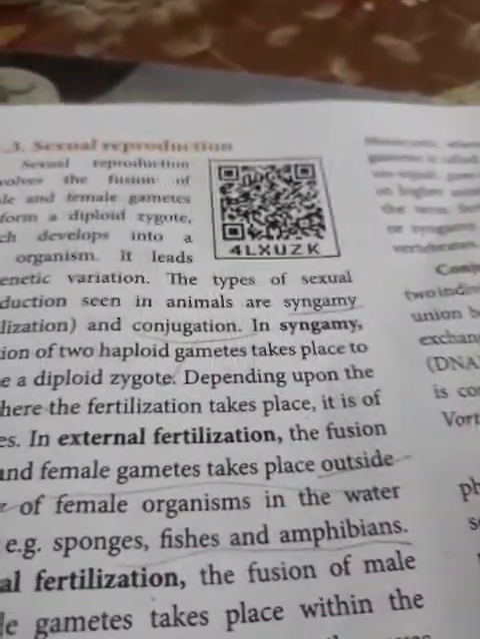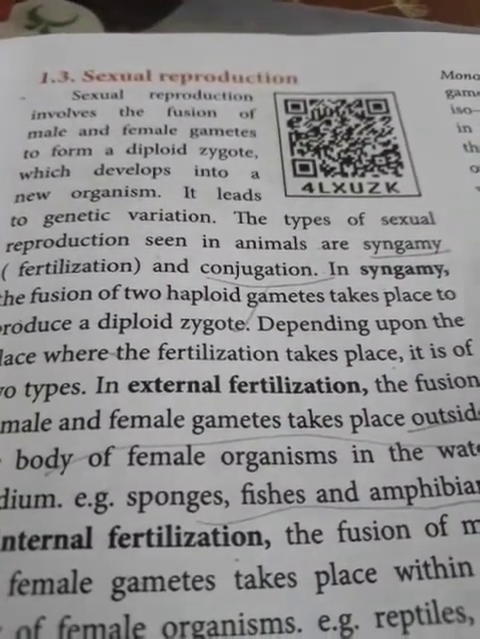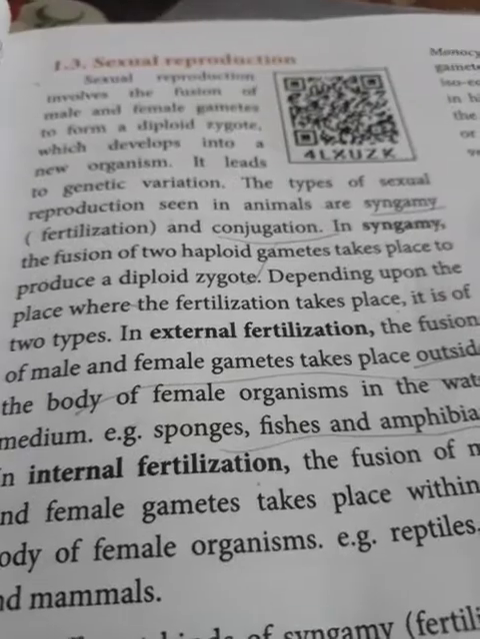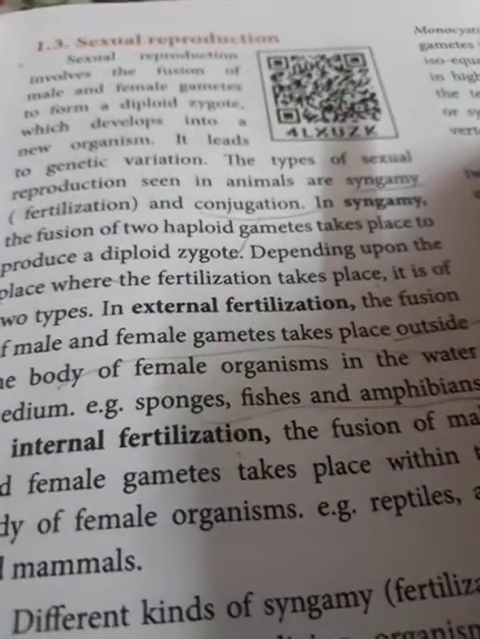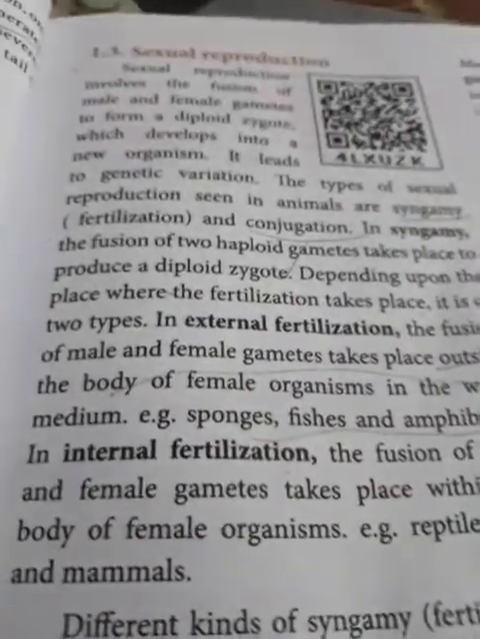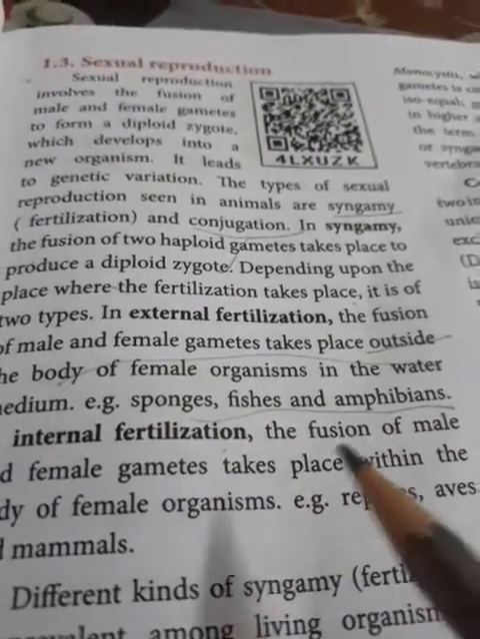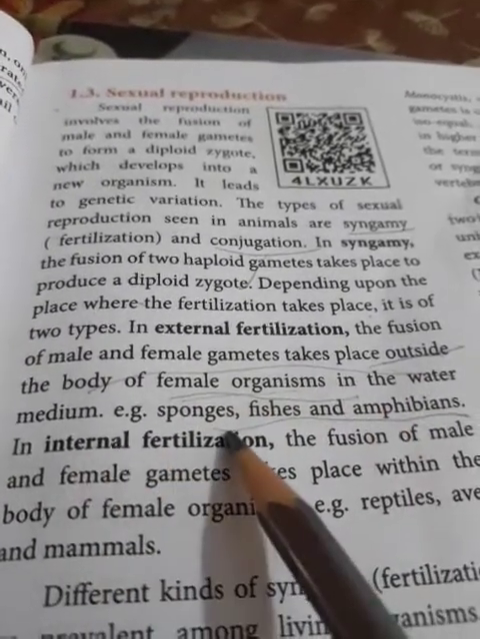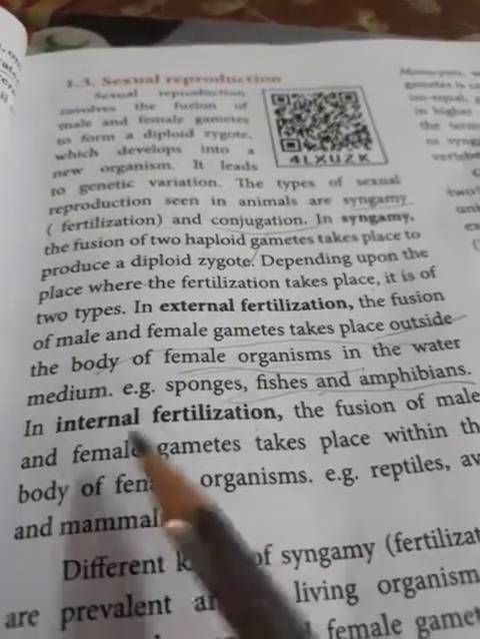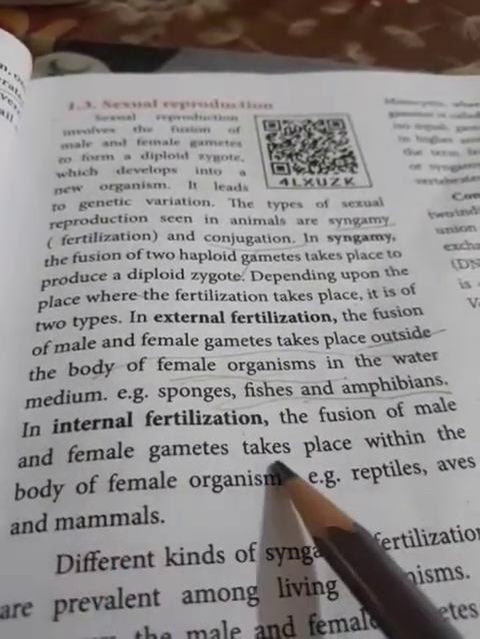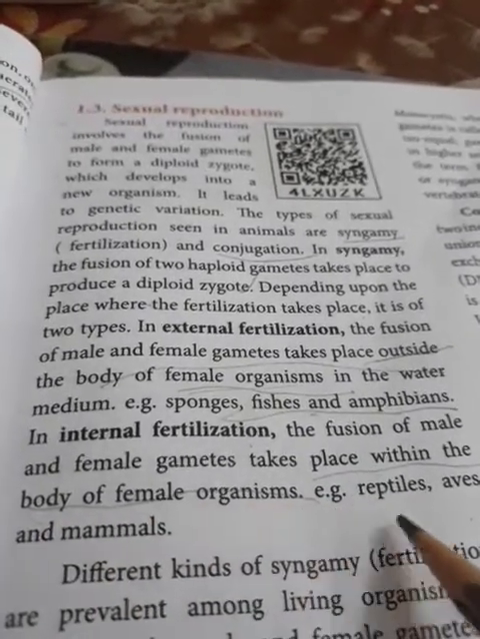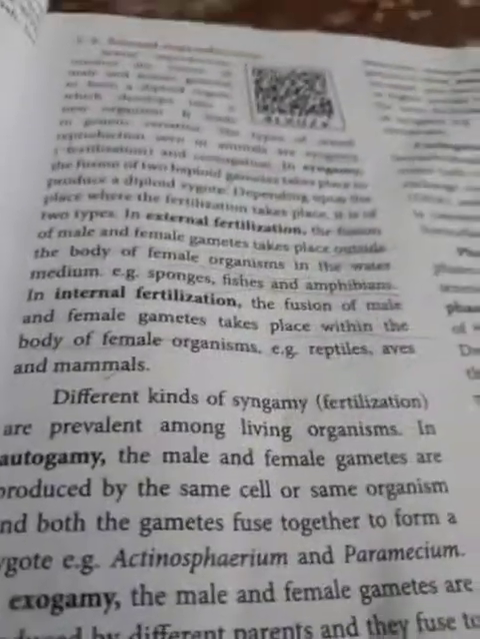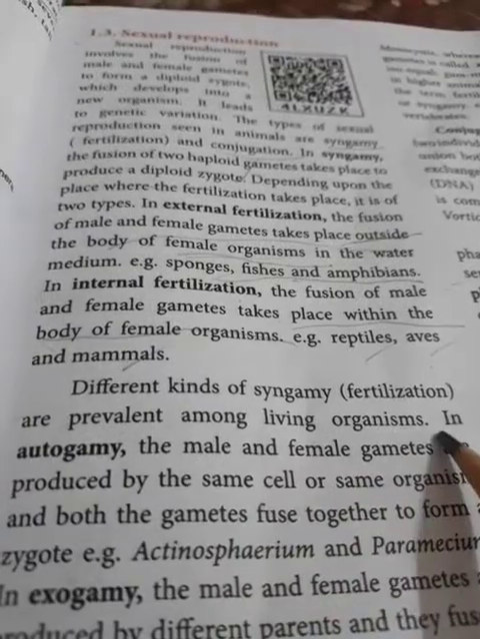Depending upon the place where fertilization takes place, it is of two types. Already discussed: external fertilization and internal fertilization. But as we are in zoology, we will be discussing animals. In external fertilization, the fusion of male and female gametes takes place outside the body of the female individual, in the water medium: sponges, fishes and amphibians. In internal fertilization, the fusion takes place within the body of the female organism: reptiles, aves and mammals.